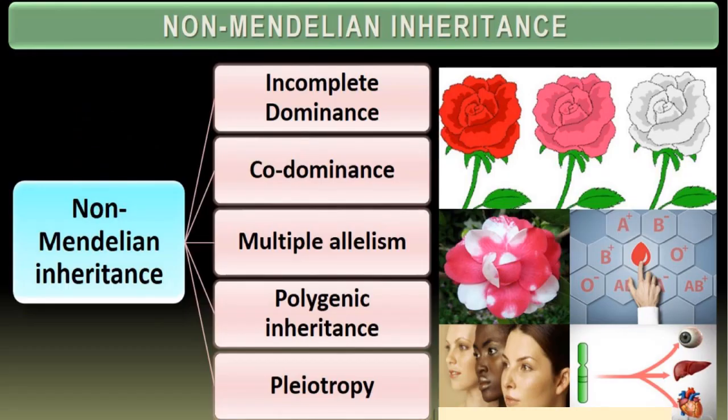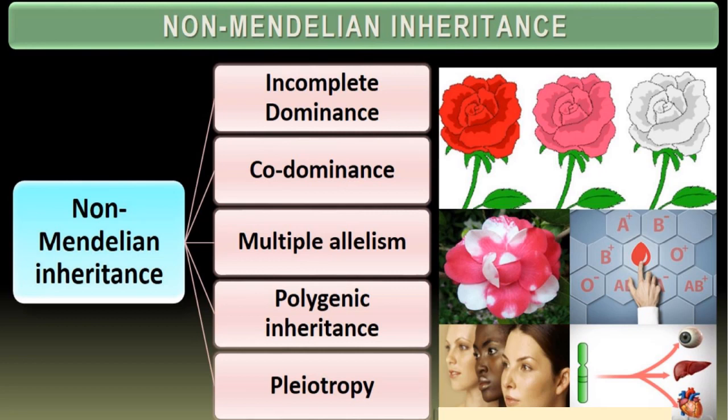Coming to the non-Mendelian inheritance. It was proposed after Mendel's work, but Mendel's work was not published at the time. Later, many pioneers worked on Mendel's laws and made them the basis of genetics. Hence he is called the father of genetics, because he initiated what genetics is, what inheritance actually is.